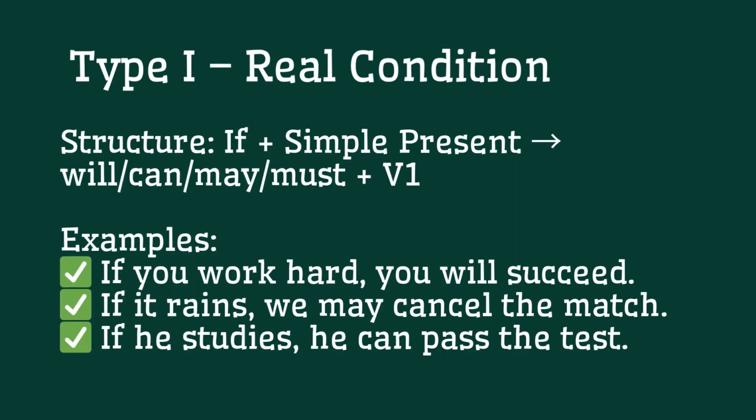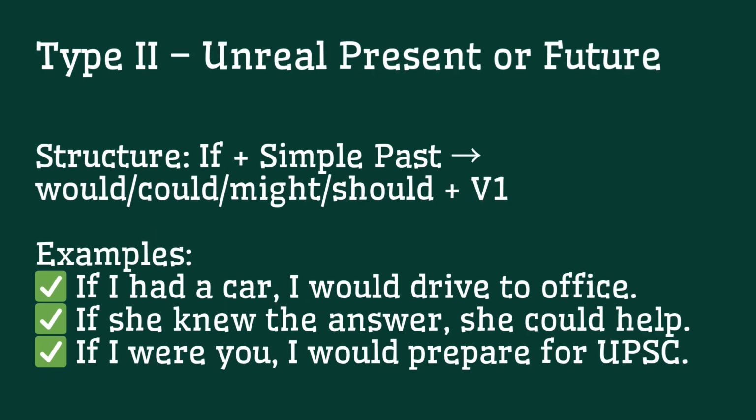Type 1. It is used for real conditions, something that is likely to happen in present or future. Just remember, always use simple present after "if" and will, can, may in the result sentence. Type number 2 is for imaginary or unreal situations, the things that are not true now. We use simple past after "if" and would and could in the result. And yes, we say "if I were you" and not "was". That's correct grammar. If I were you, I would prepare for UPSC.